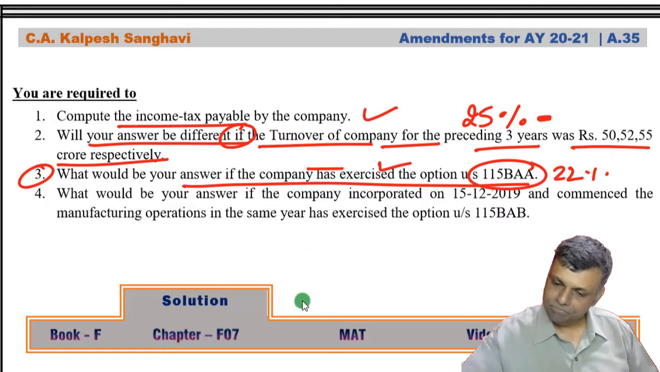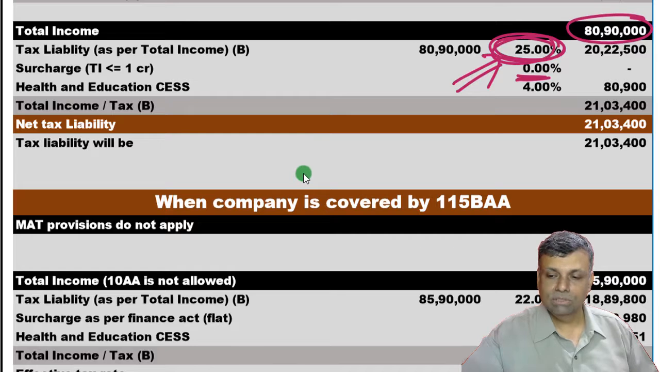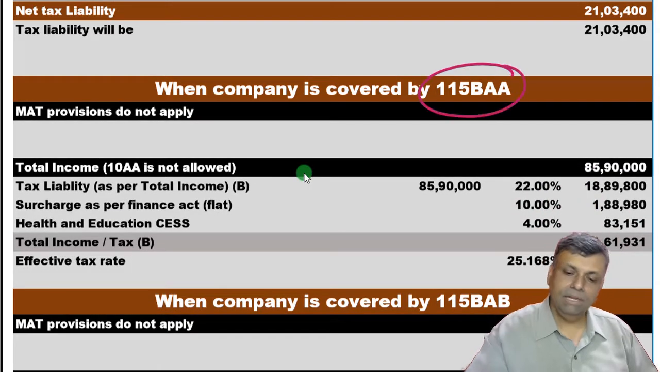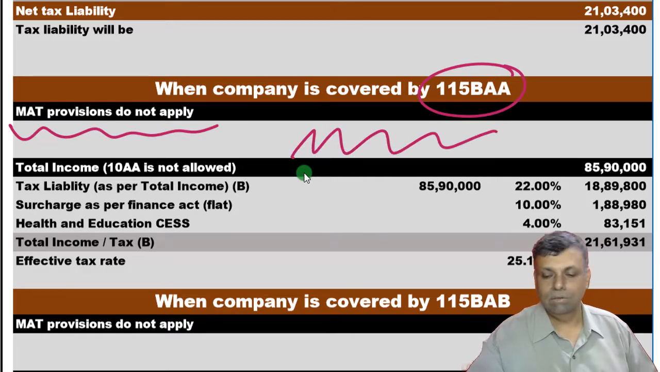Let's see that answer. No specified exemption or deduction. But you see, for companies covered by 115BAA, the MAT provision does not apply, so there is no need to do any MAT tax liability calculations.